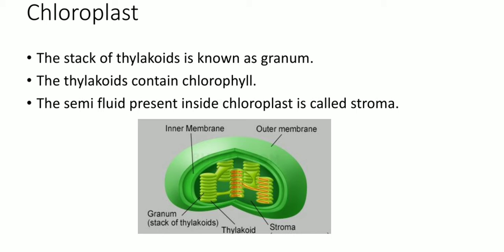Sacs are basically pouch or cavity-like structures that resemble a bag. So this bag-like structure gives rise to extensions which are known as thylakoids.